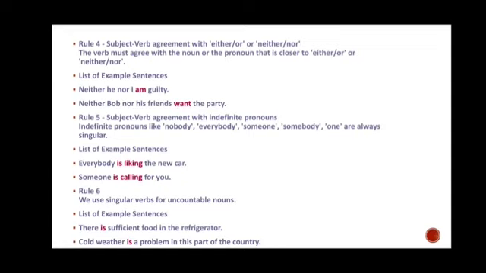Neither Bob nor his friends want the party. Here also, after friends, we will use want. We cannot write wants. Okay.